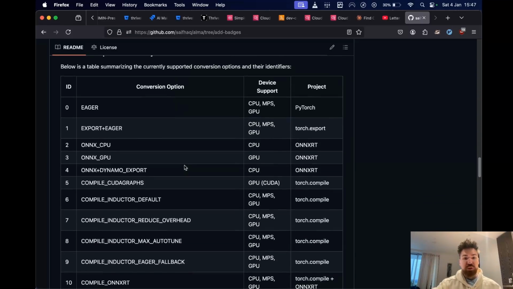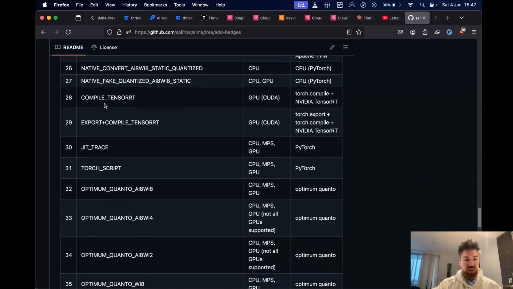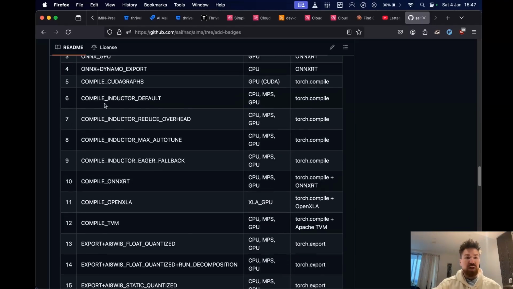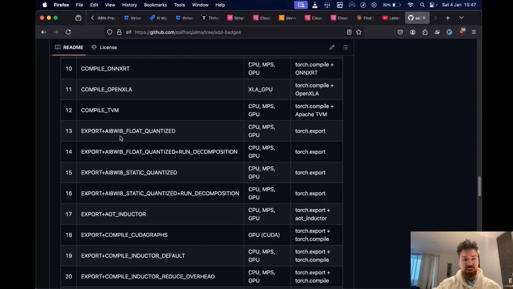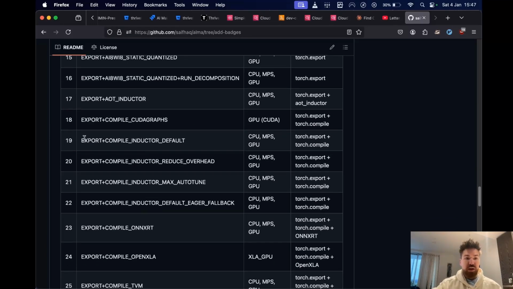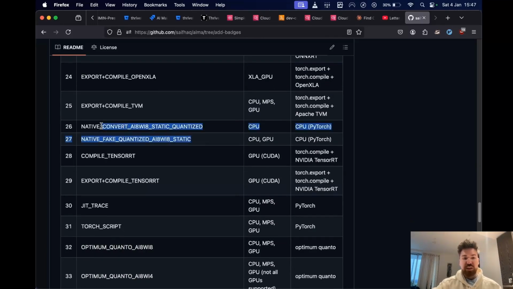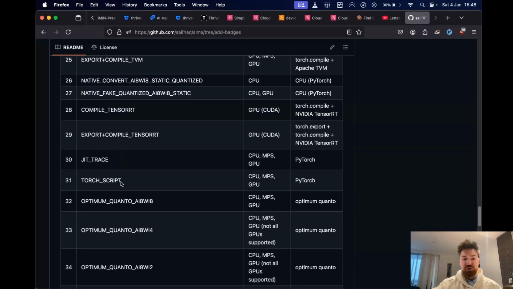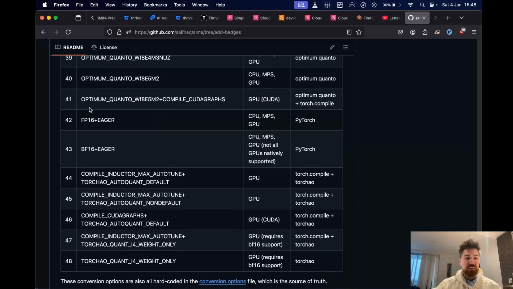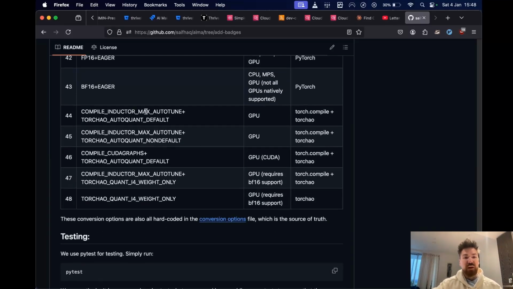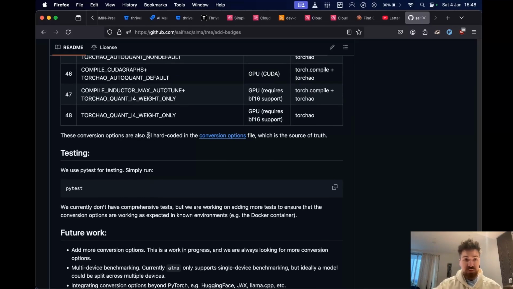In terms of all of the different options that we support, there is, I think, quite a lot. Here there is 48, and they include everything from eager, export, Onyx options, Torch compile options, export with quantization, export with compile, native quantization options, which is just for edge devices, doesn't really run on GPU. We have JIT tracing, Torch Cryptum, Optimum Quanto, which is a Hugging Face quantization library. We have half precision options, and I'm going to be adding way more to this just after I film this video. And then some Torch AO options as well, which is PyTorch's native GPU quantization. So we have a lot of different options.